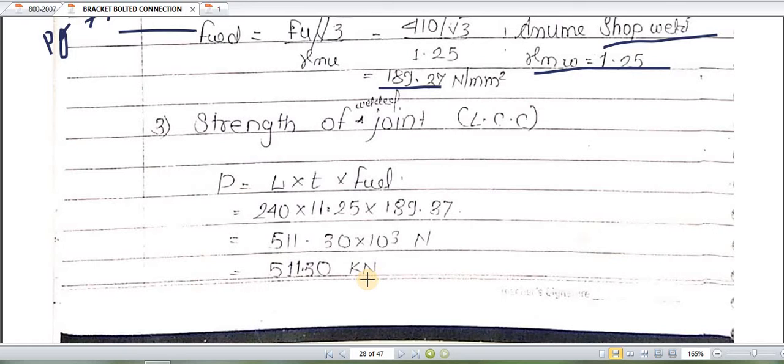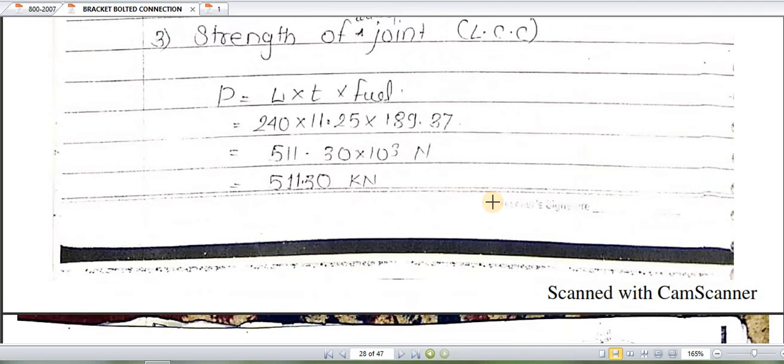So this is nothing but the load taken by the welded connections. In other words, it is nothing but the design strength of welded connections, or the strength of the welded joint.